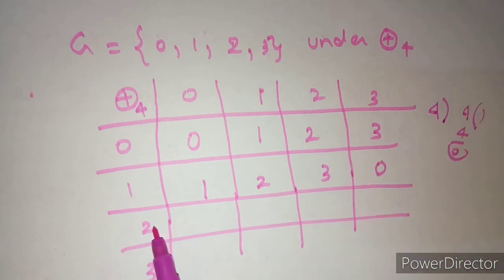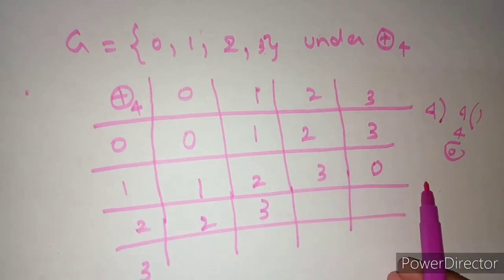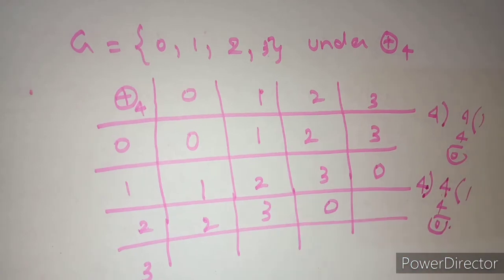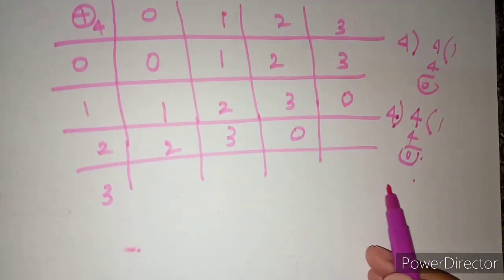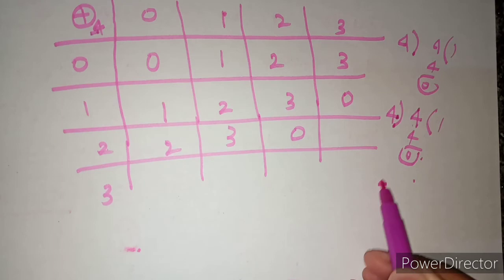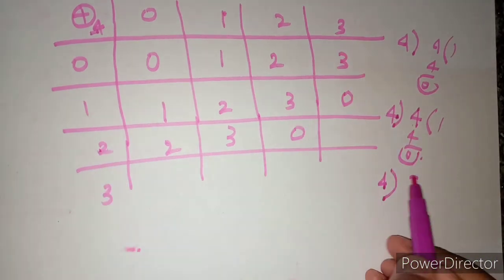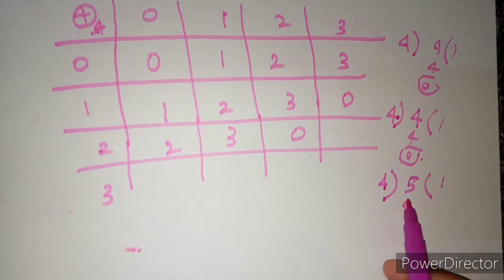Now check for 2. 2 plus 0 is 2, 2 plus 1 is 3. 4 can't divide 3, so 3 as it is. Next 2 plus 2, 4. So 4 in place of dividend and 4 in place of divisor, 4 ones are 4, 0. We have got 0. Now 2 plus 3 is 5, right? So always write addition modulo in place of divisor, and 2 plus 3 is 5. So 4 ones are 4, 5 minus 4 is 1. So we are getting 1 here.